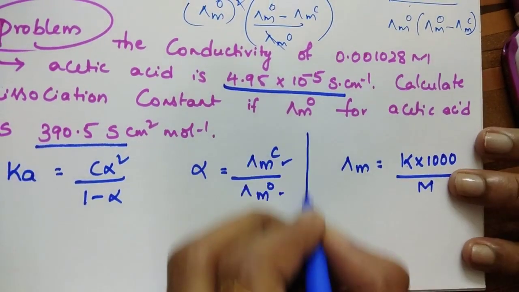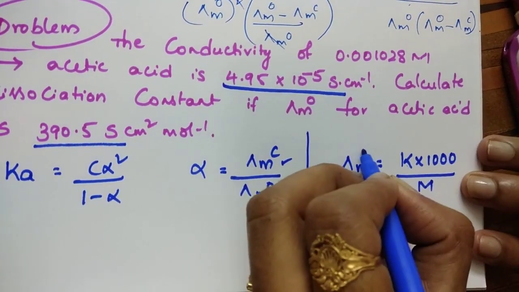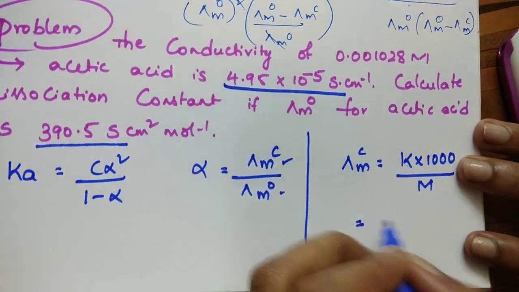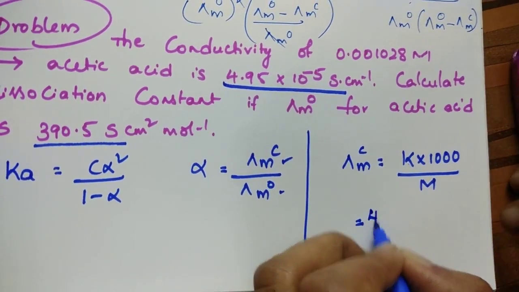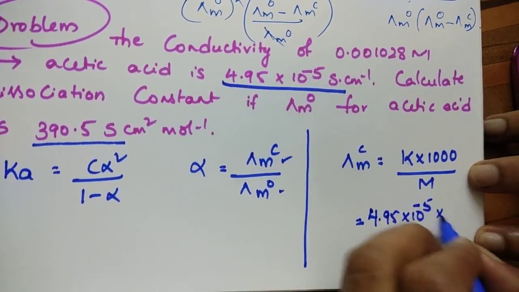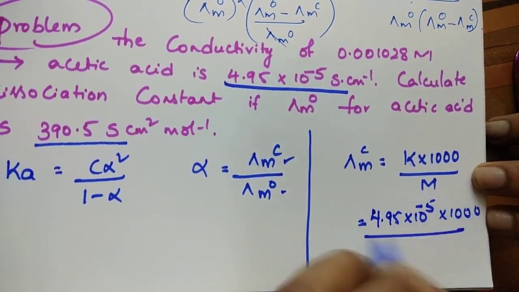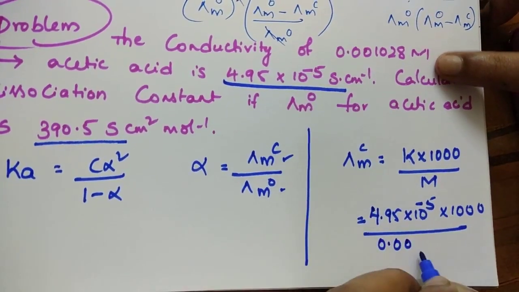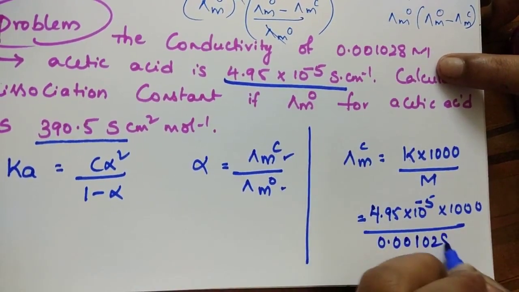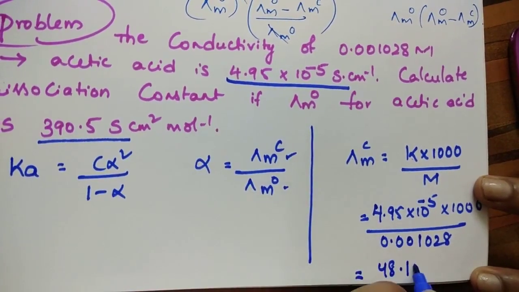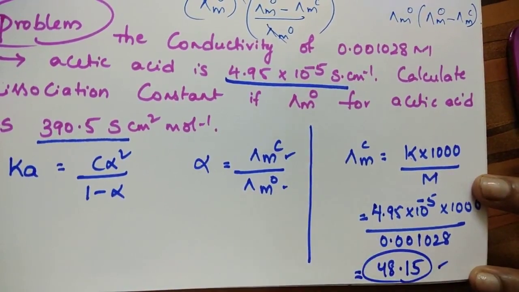So first find molar conductivity at any concentration. What is the conductivity given in the question? 4.95 into 10 to the power of minus 5 into 1000 divided by, what is the concentration given in the question? 0.001028. If we solve this, we get 48.15.